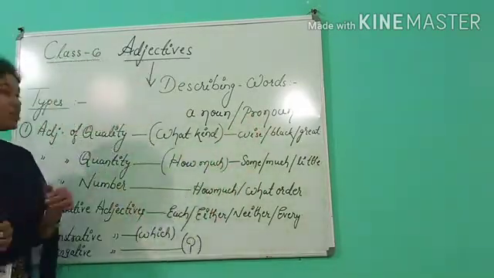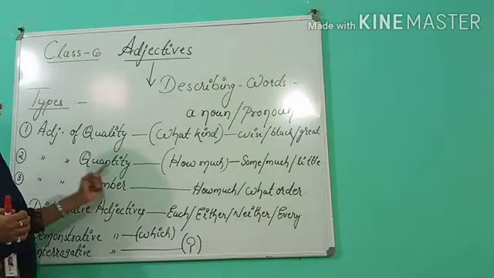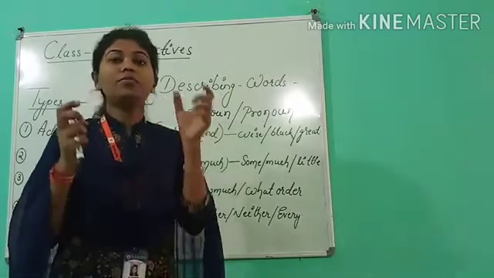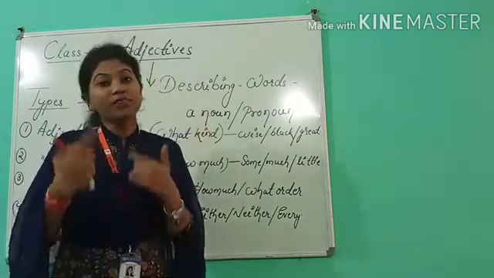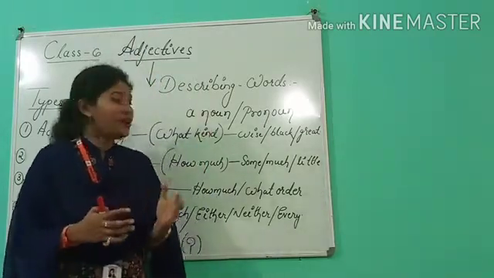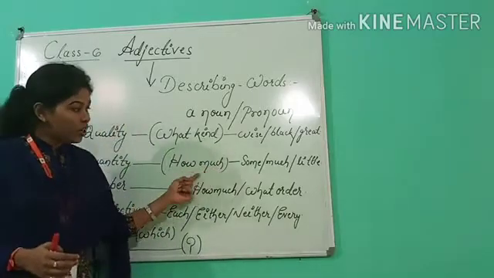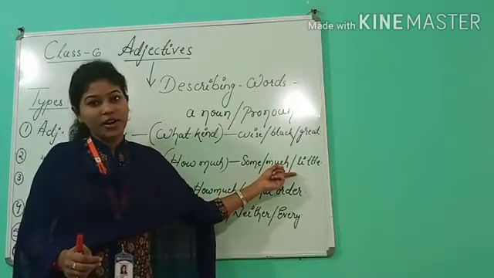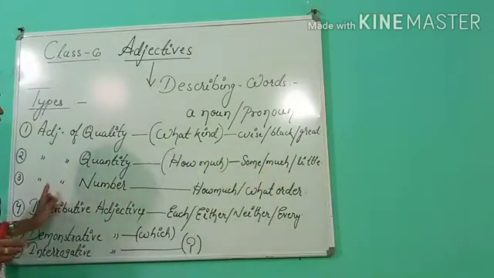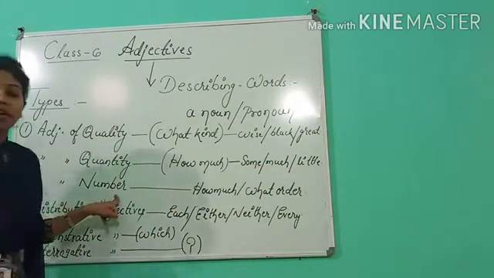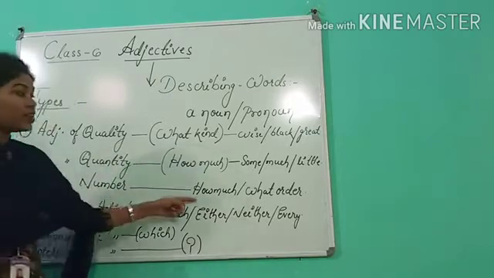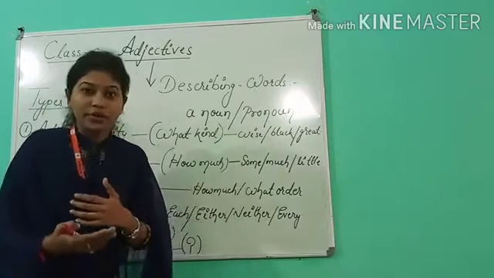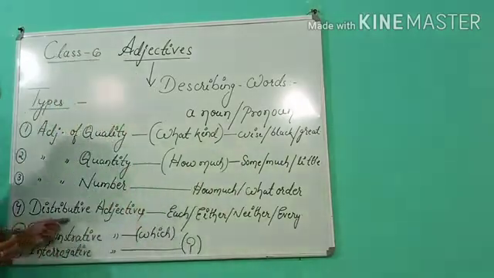Okay, now let's move to the second one, adjective of quantity. From the term itself, we come to know that quantity is asking how much. So here we can use some, much, little, right? Now next, adjective of number. Number means it is asking how many or in what order, right? Next, distributive adjective.